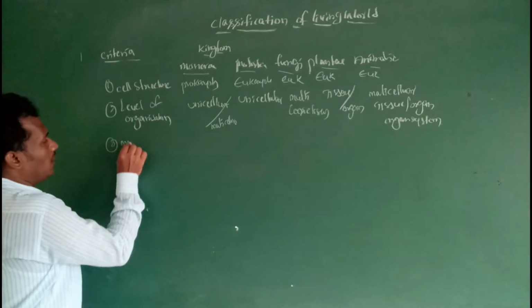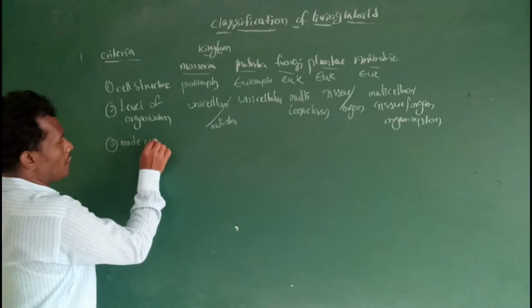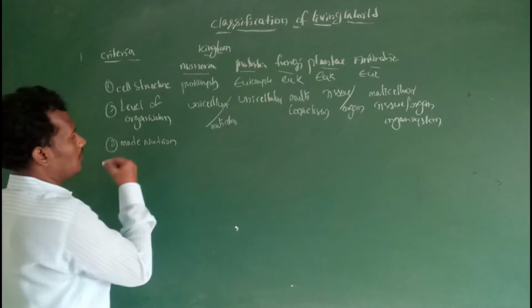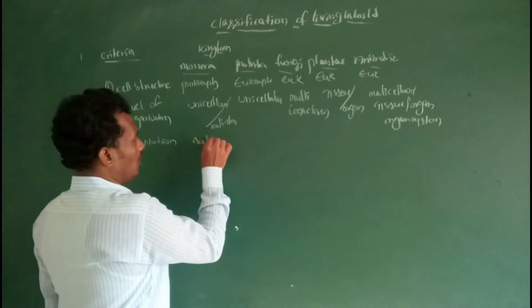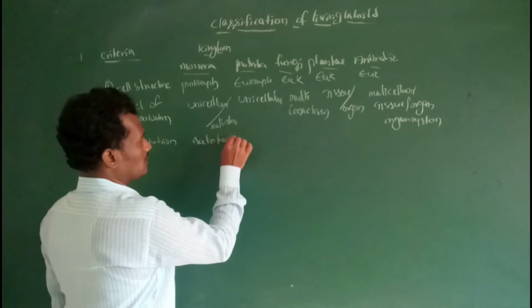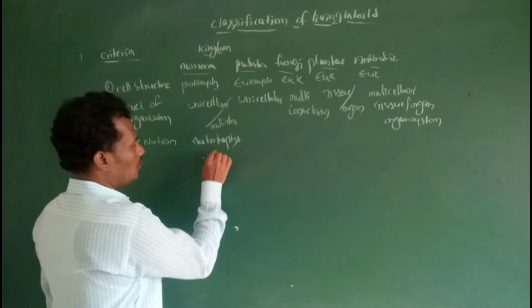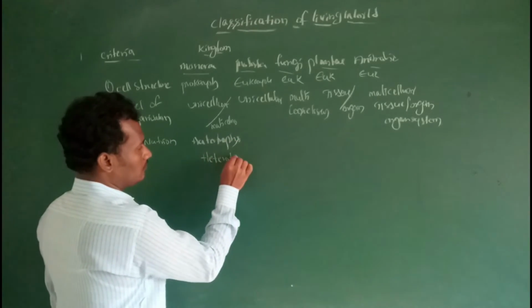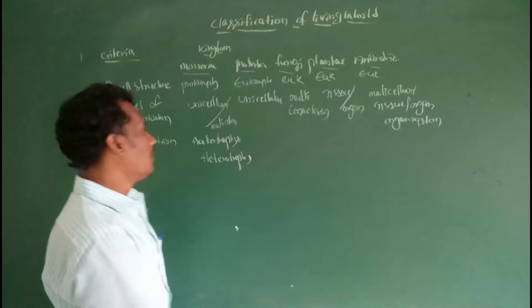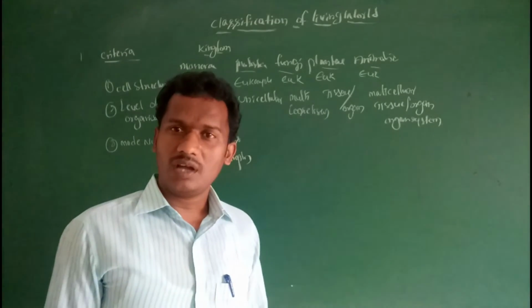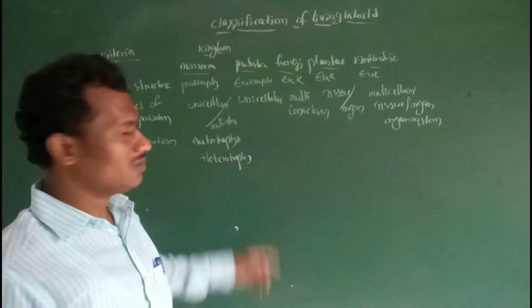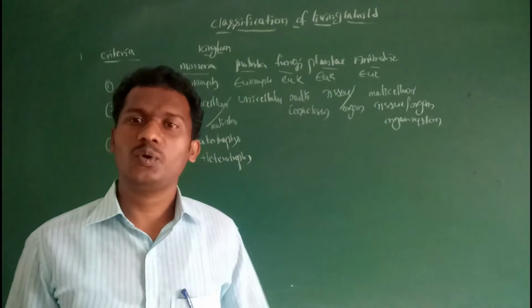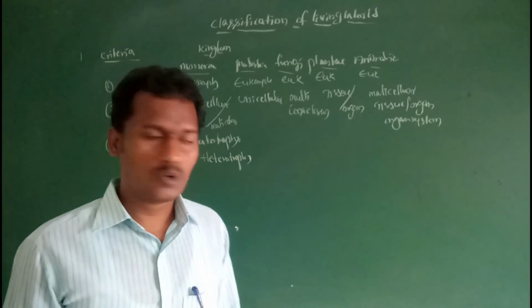Then mode of nutrition. In Monera, both autotrophs and heterotrophs. Monera shows both autotrophic organisms and heterotrophic organisms. Autotrophs means photoautotrophs and chemoautotrophs.